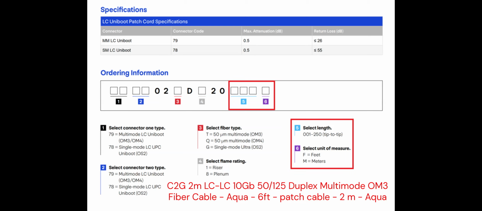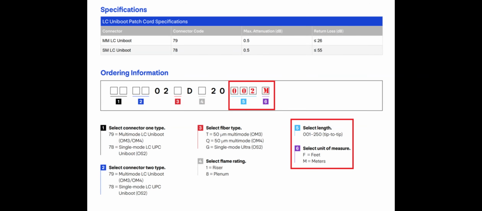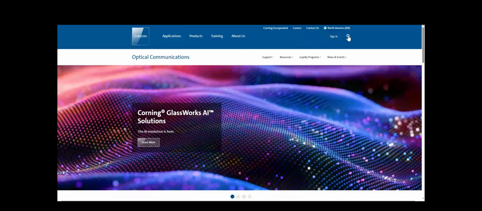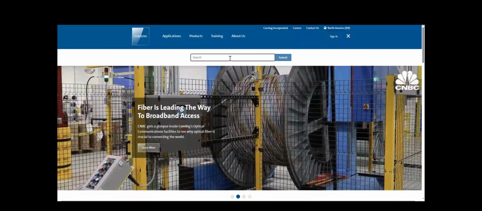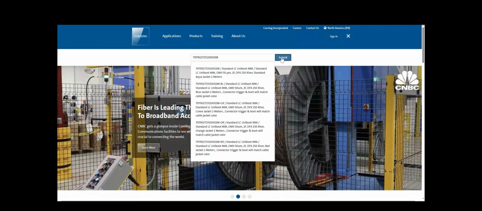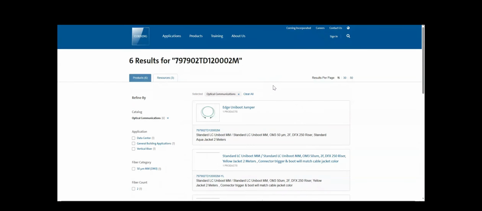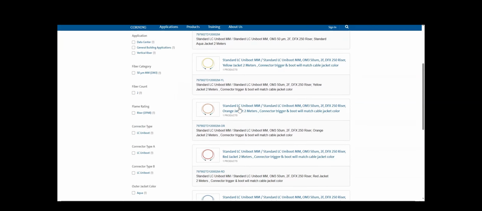The final part of the part number indicates the length of the cable. A value of 2 and a unit of measure of m indicates a 2-meter cable. The part number that has just been created can be used on the Corning website. You can see that adding a few more characters at the end of the part number will get you different colored cables. But we want the Aqua colored cable.